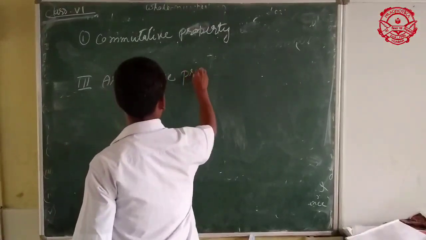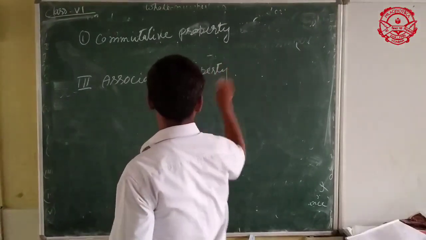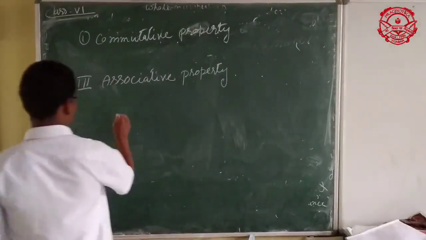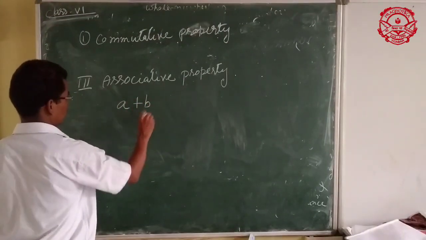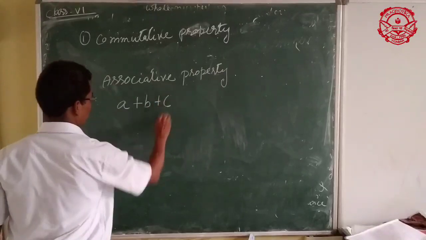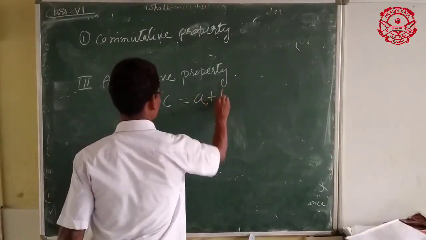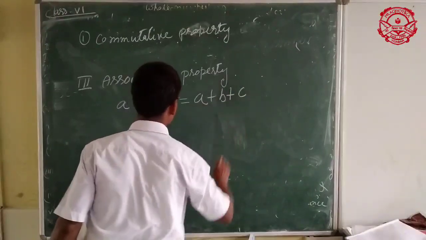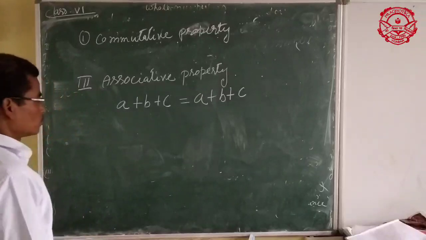Associative property. Suppose A is a whole number and B is another whole number and C is also a whole number. So associative property is sometimes called grouping property.